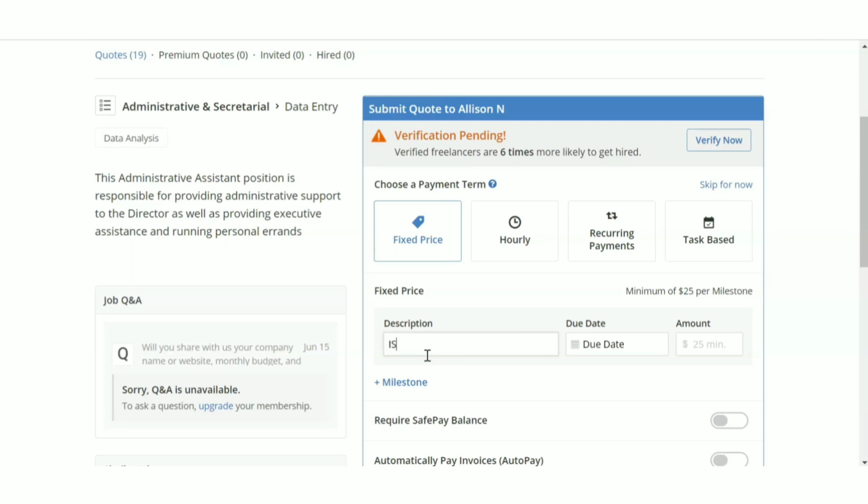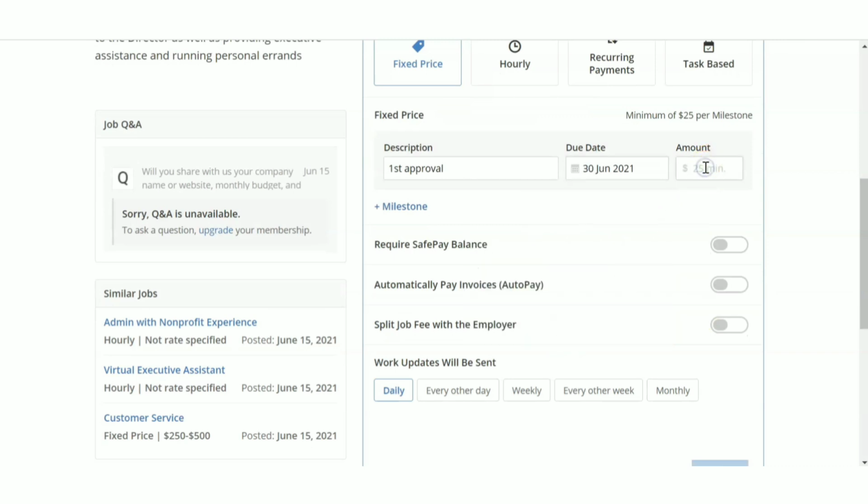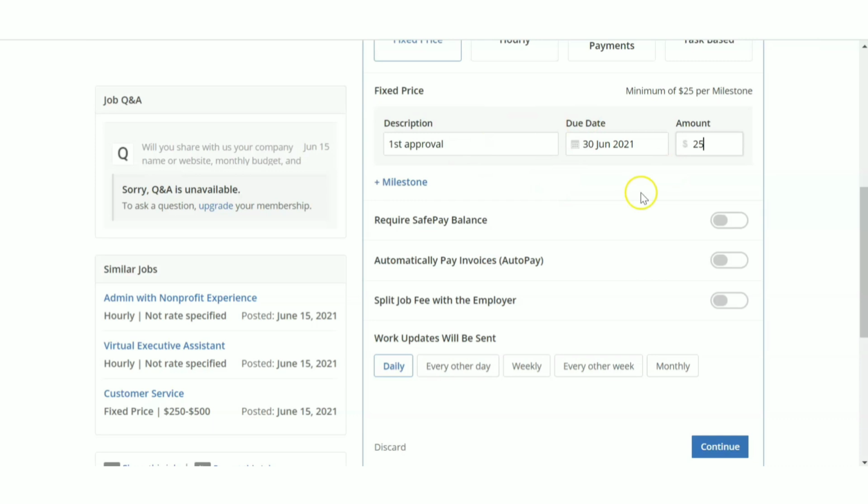So first I'm going to give it as first approval, and I'm going to give a date here. I'm going to set it as 30th of June, and the amount I'm going to set here is 25, because minimum they have given 25. I'm only giving the first milestone.